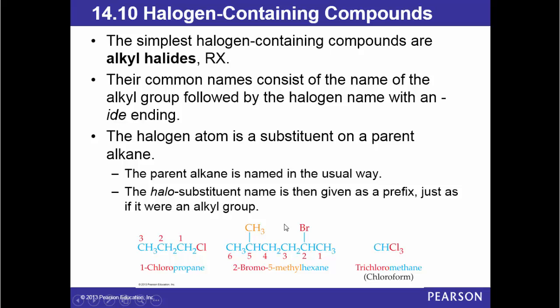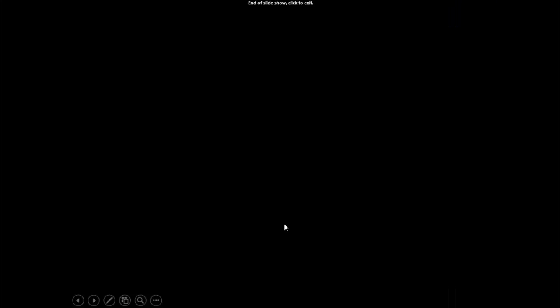The parent alkane is named in the usual way. The halo substituent name is then given as a prefix, just as if it were an alkyl group. And here, since you have three similar atoms, we have trichloromethane, or the common name chloroform. This is the end of this lecture.